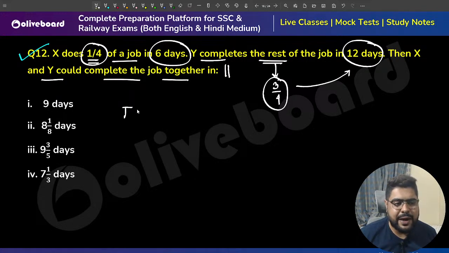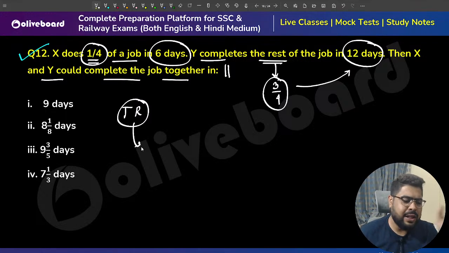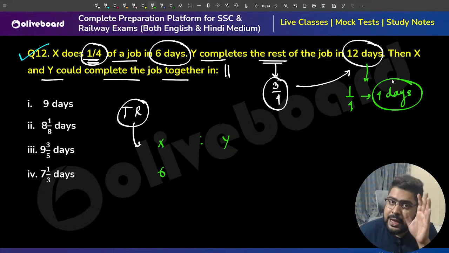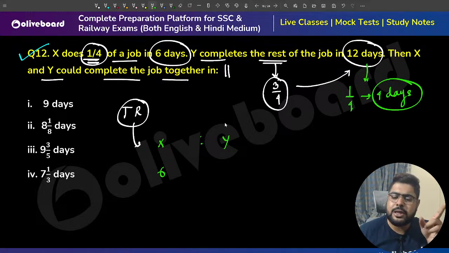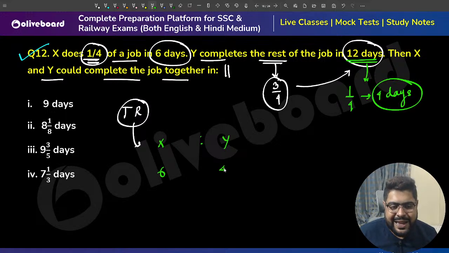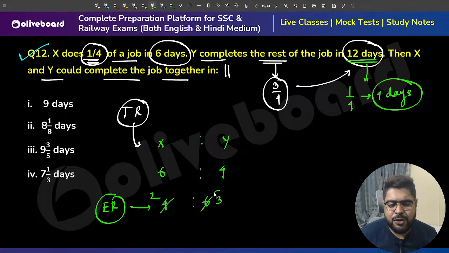So let's find out the time ratio, sir. Without doing all the work, can I figure out the time ratio? Let us take 1/4 of the job. X does it in 6 days. And Y does 3/4 in 12 days. So how many days does Y take for 1/4? Can I say 4 days? Because 3/4 means thrice of 1/4, which he is doing in 12 days, meaning 1/4 he is doing in 4 days. So time ratio is 6:4. So what will the efficiency ratio be, sir? That will be 4:6, or simplified, 2:3.